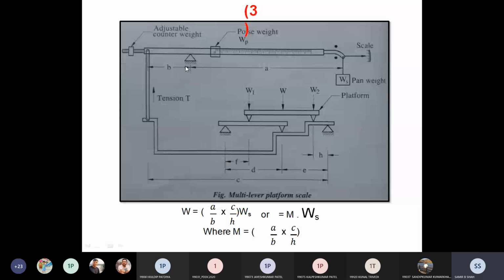What is the function of these three? The adjustable counterweight is used when we have to adjust this weight, because every time it may not come directly to zero. So to reach zero, we have to adjust this weight and add some weight. Due to that, we achieve the poise weight at zero. After we get zero, we start to find the force on the platform, that is W.